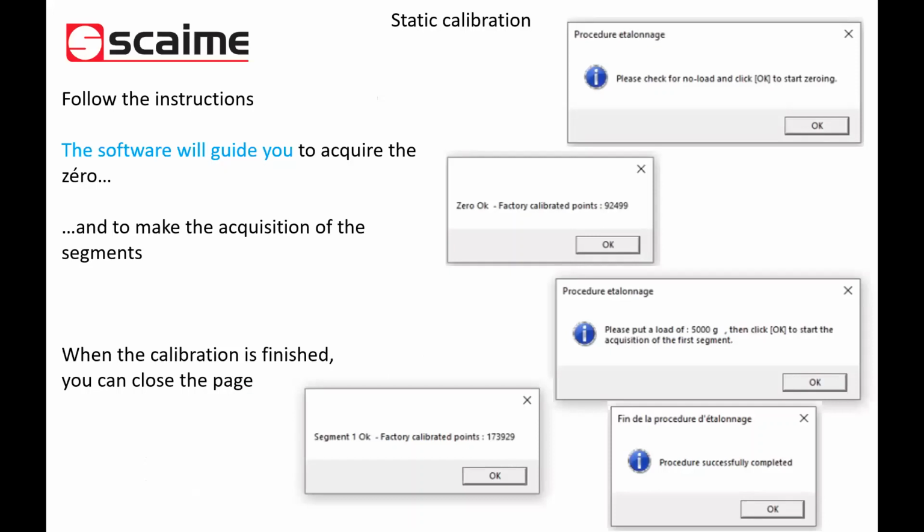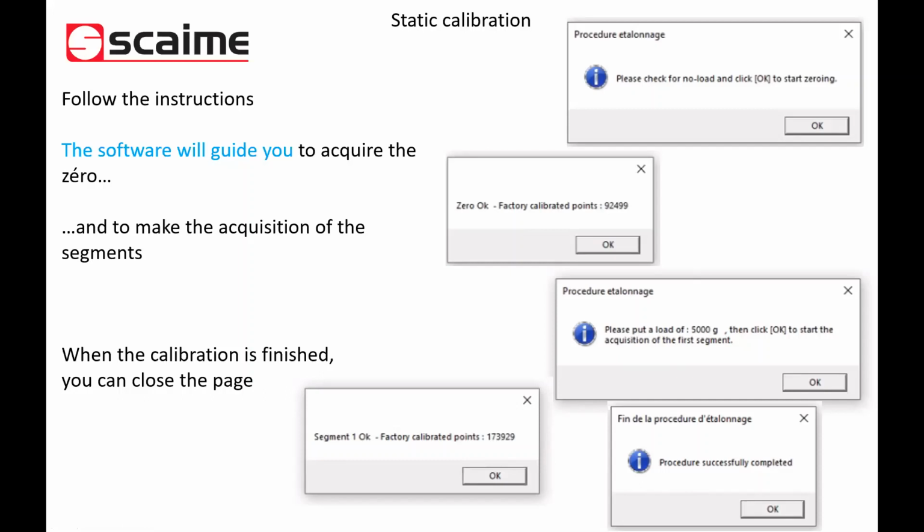So once we have filled all our parameters, let yourself be guided by the software. You follow the instructions. It will tell you to check there is no load on the scale. You click on OK. It will acquire the zero of your scale. You click on OK. It will ask you to put the weight you have filled just before. When it's done, you click on OK. It will acquire the weight. And it will tell you if the calibration is successfully done or not.